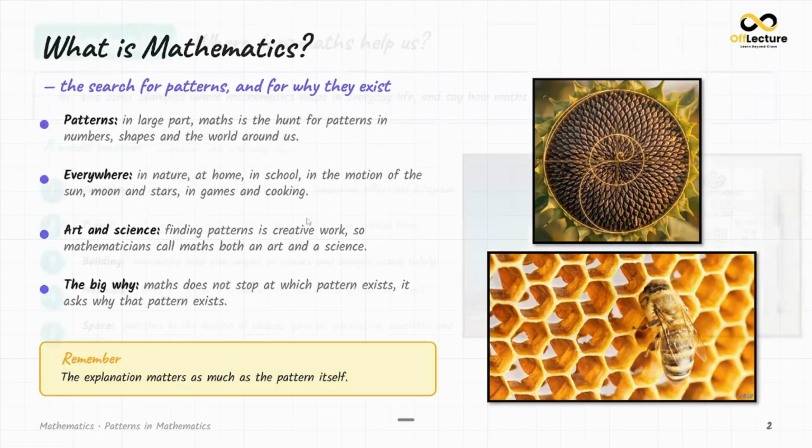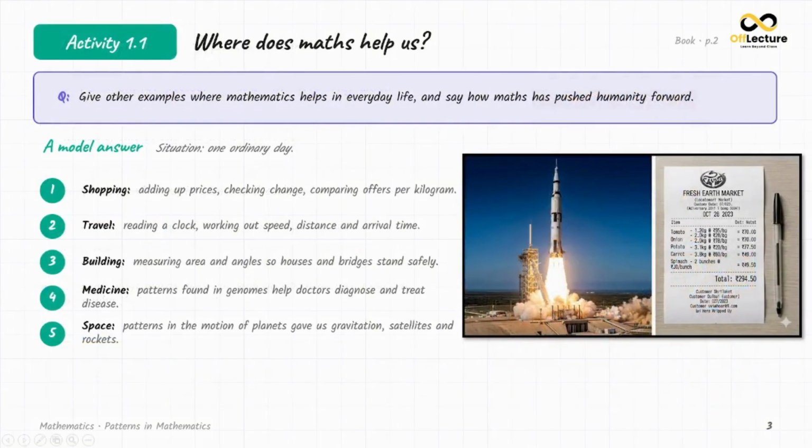Okay. Now let's do one activity: where does this maths help us? The question is, give another example where mathematics helps in everyday life and say how maths has pushed humanity forward. Let's give you a model answer for this. Let's see. The situation is one ordinary day.